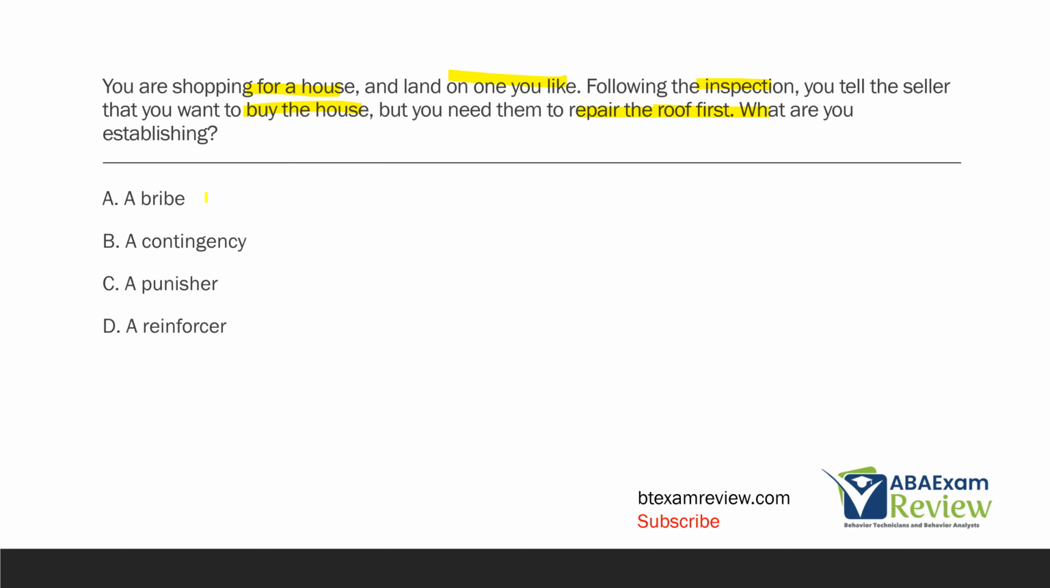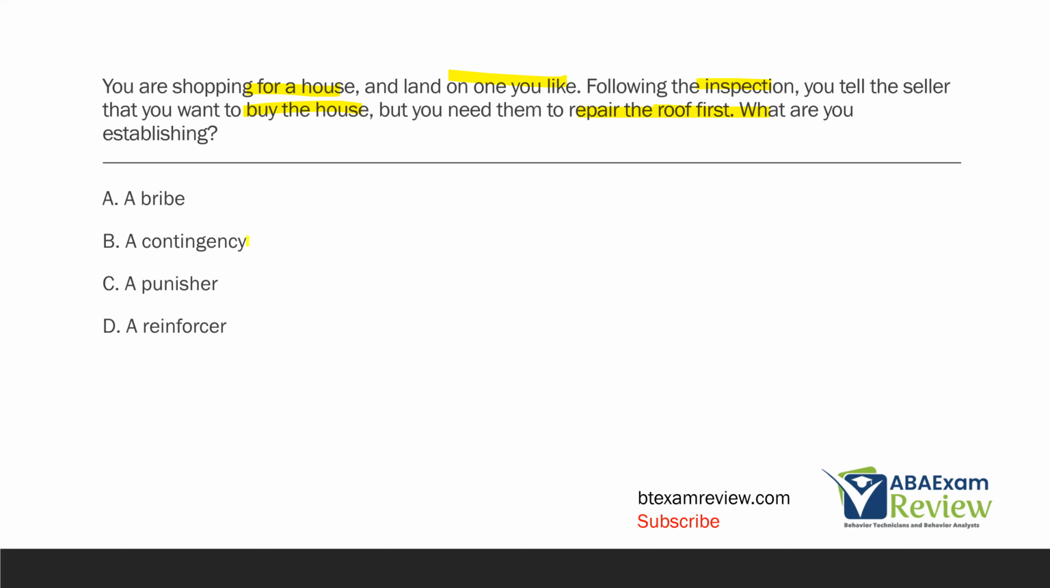We don't bribe. A bribe is when you provide the consequence before the behavior, and we never want to do that. In this situation, it would be like, well, I'm going to buy the house first, and then you've got to repair the roof. That's not what we said. We said first you need to repair the roof, and then I'll buy the house. A bribe would be, here's a token, now you answer 3 questions. It's the opposite of what we're really doing, which is establishing a contingency.